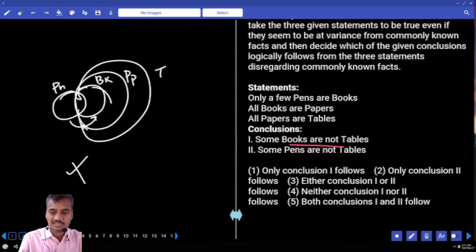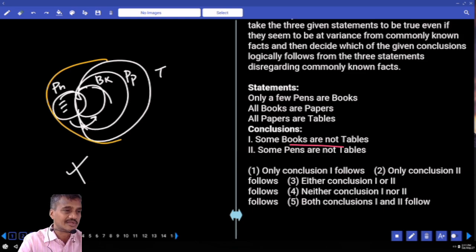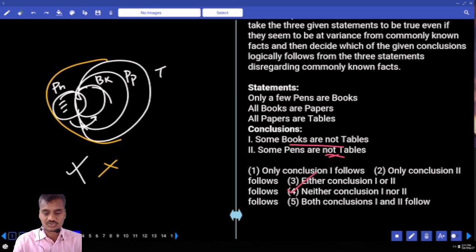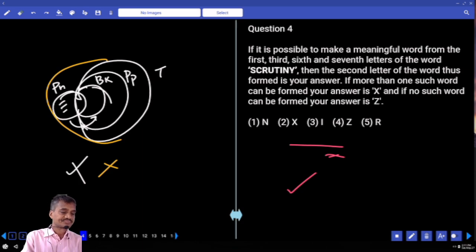Then the next one, some pens are not tables. Now these are the pens that are not tables, it is true. Now to make this one false, we need to prove all pens are tables. Now I am writing this table like this. Then all pens are tables is also true, and some pens are not tables has become false. So what is your answer here? Neither 1 nor 2, choice 4, question number 3.